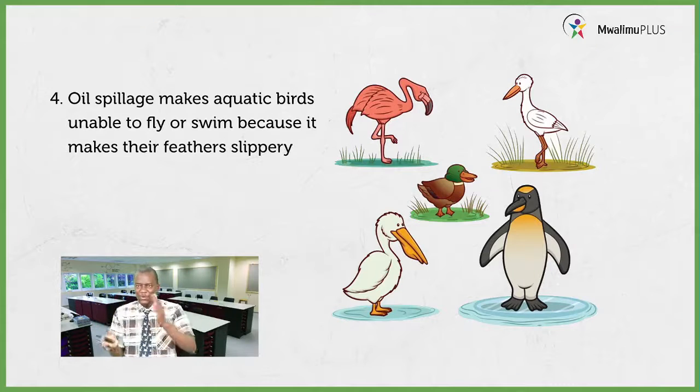We want to know how they are affected by oil spillage. So when you spill oil into a water source with those birds, the oil will make the feathers of those birds slippery. And when their feathers become slippery, they will not fly. So that is also another effect of water pollution.